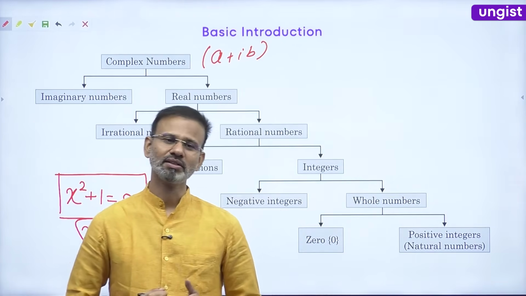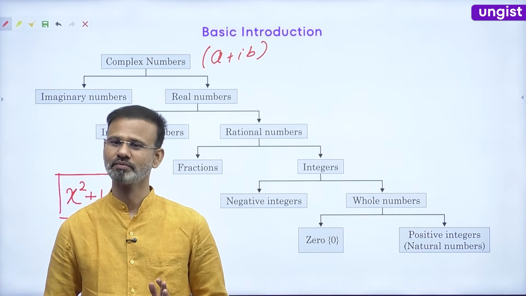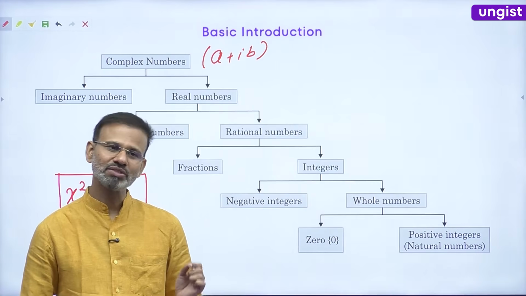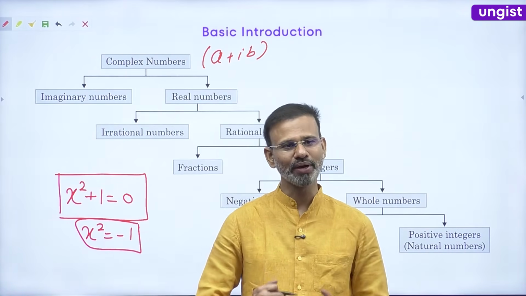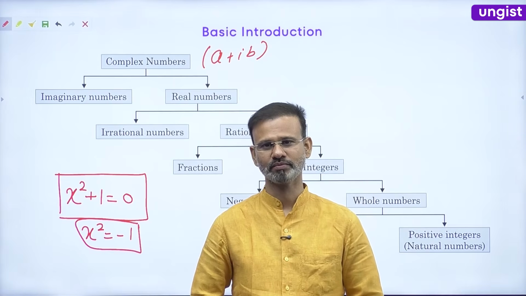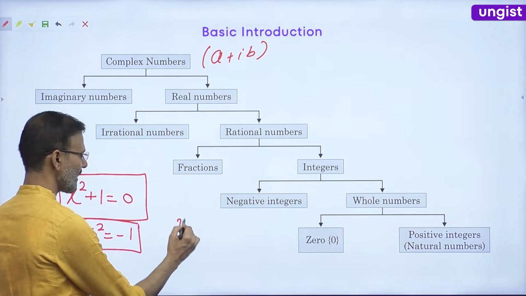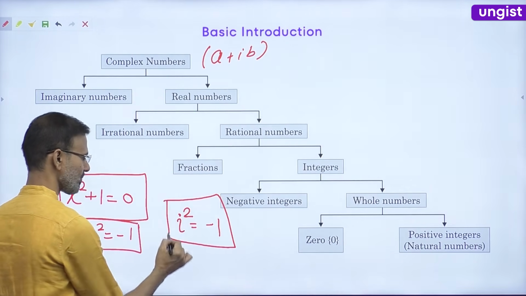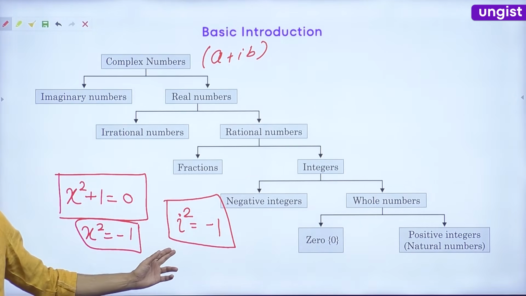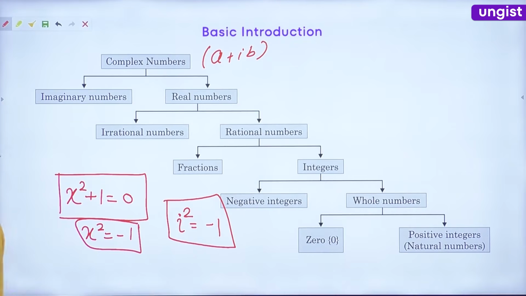In real numbers, we did not have any number whose square was negative. So we had to imagine a number from our side whose square is negative, and we imagined a number iota. Its square is minus 1.